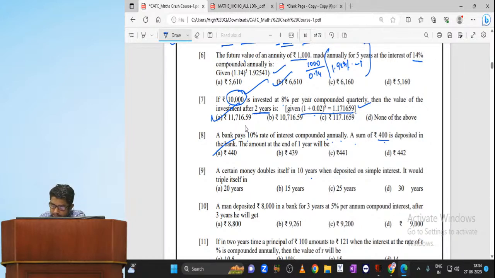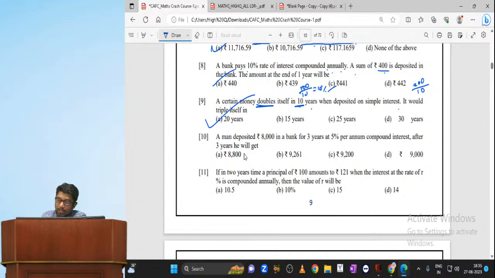So here, simply what you will do, my dear, a certain money doubles itself in 10 years. So here, number of years is given. So we need to find out rate of interest, doubles itself. So 100 by 10, which is equal to 10%. So the rate of interest is 10%. When deposited on simple interest, it will triple itself. So which is 200 divided by R. 200 divided by R, I already got 10%, 200 divided by 10, which is nothing but 20 years.